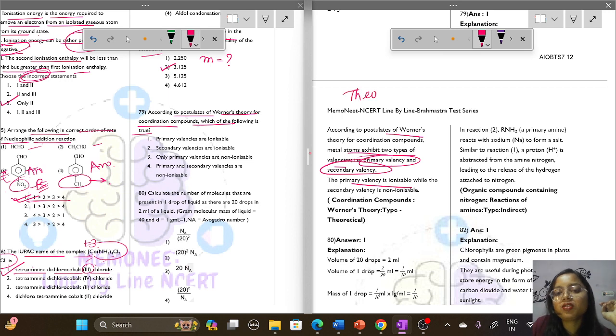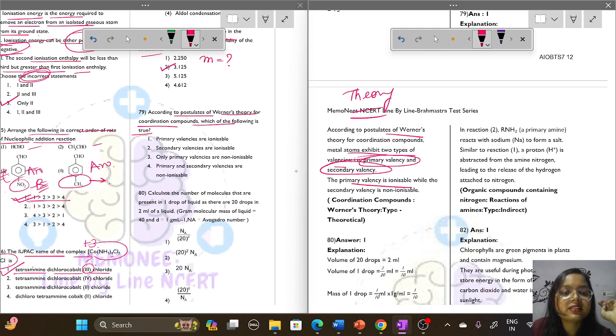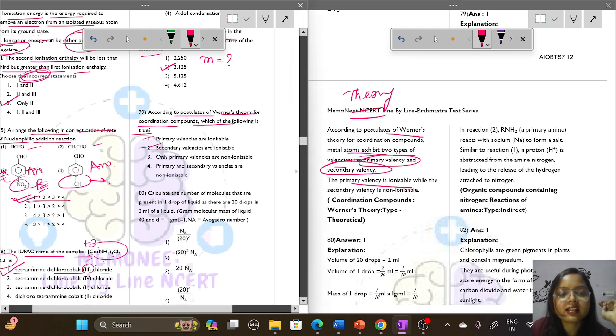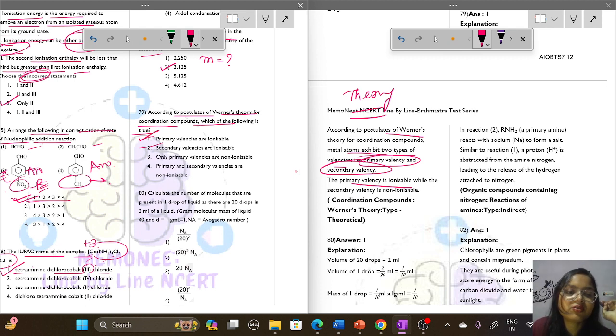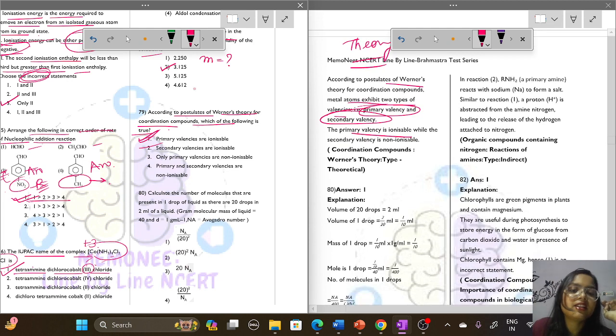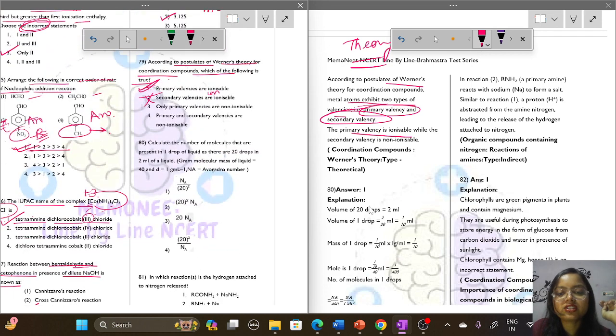This is mainly a theory type question; you have to learn it. Primary valencies are ionizable, secondary valencies are non-ionizable. So the first one is only correct and this one is incorrect. Next, question number 80.